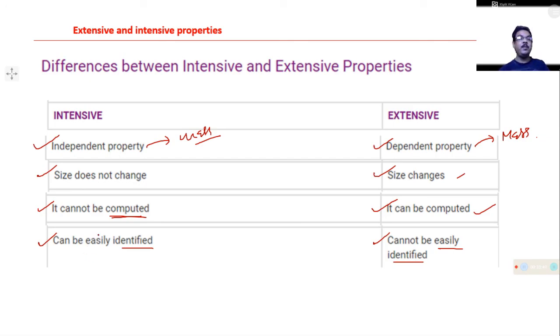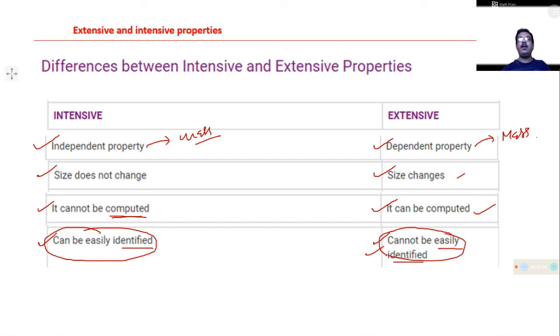So you can remove this last point, because after studying this lecture on extensive and intensive properties, I think you can easily identify which one is extensive and which one is intensive.